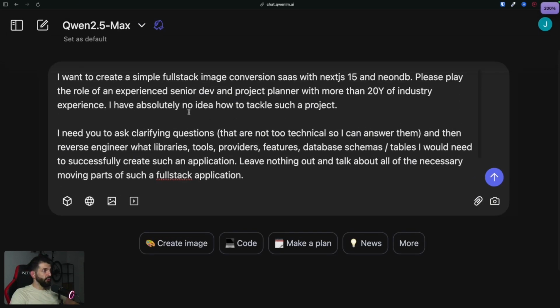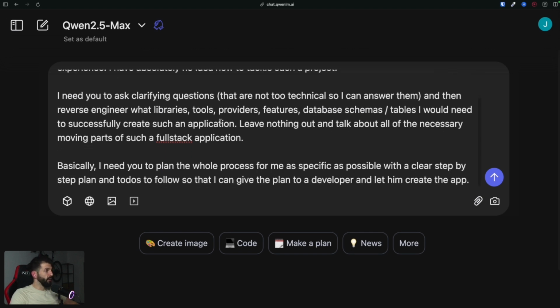So it says, I want to create a simple full-stack image conversion SaaS with Next.js 15 and NeonDB. Please play the role of an experienced senior dev and project planner with more than 20 years of experience. I have absolutely no idea how to tackle such a project. I need you to ask clarifying questions that are not too technical so I can answer them, and then reverse engineer what libraries, tools, providers, features, database schemas, tables I would need to successfully create such an application. Leave nothing out and talk about all of the necessary moving parts for such a full-stack application.